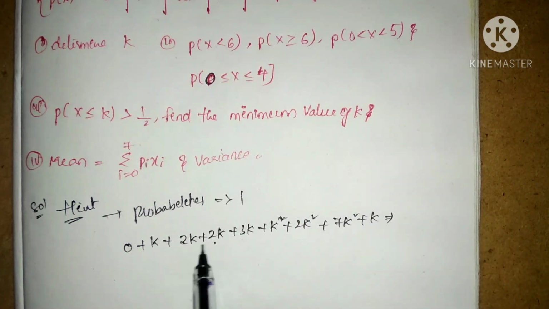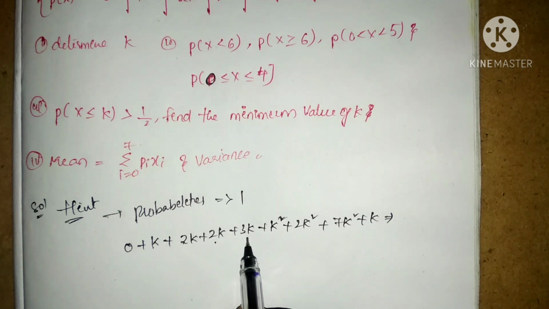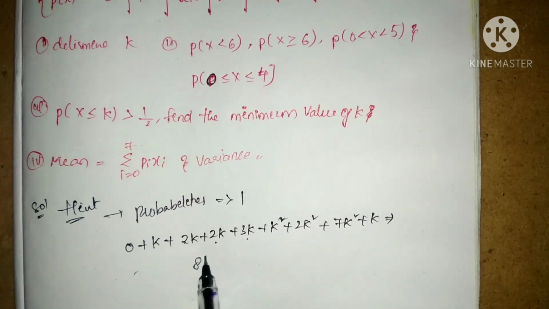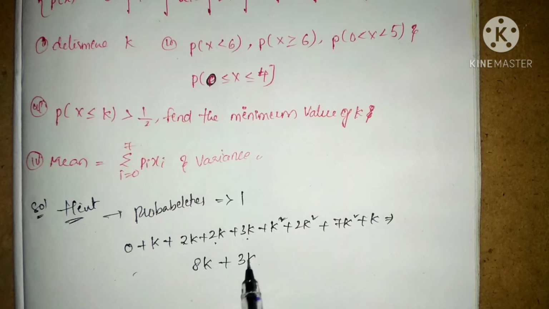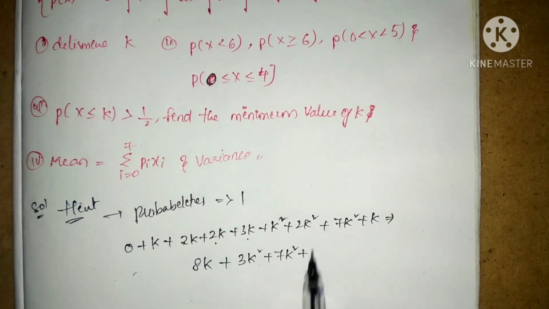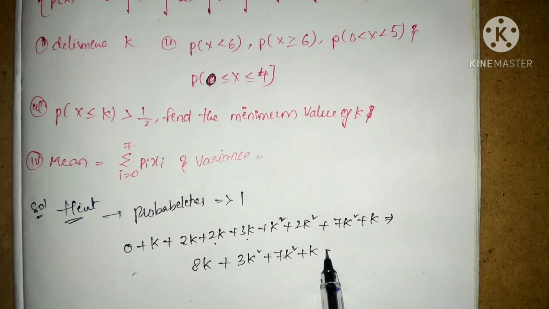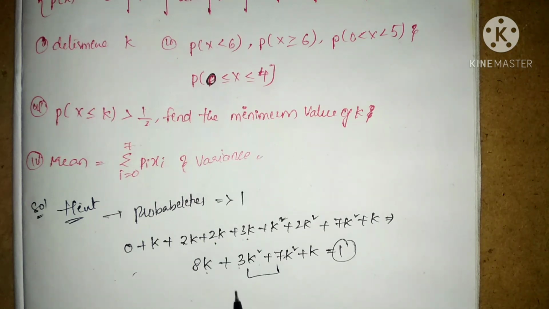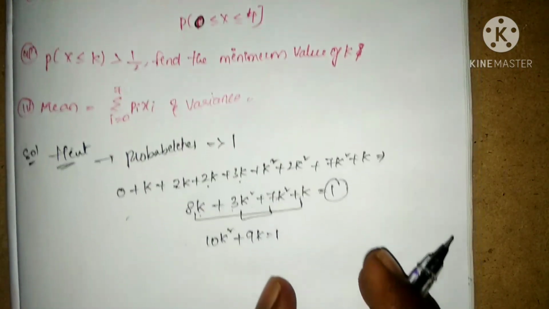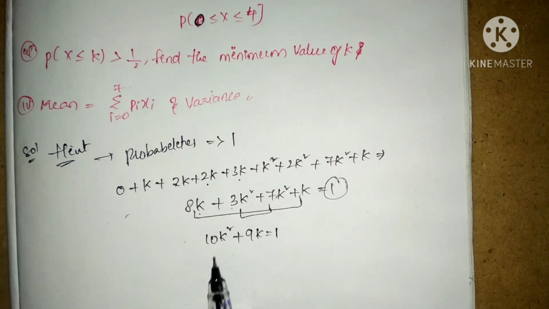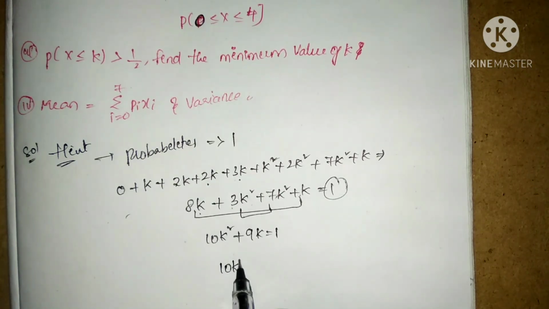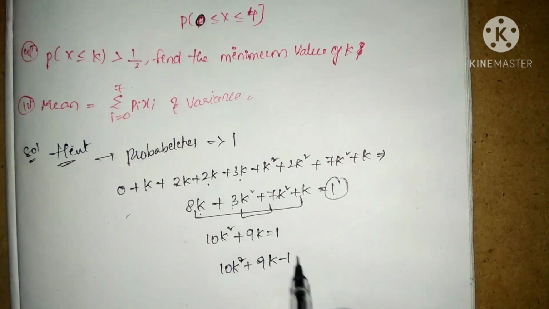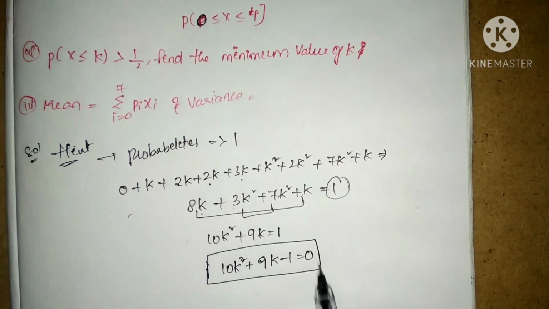Here we are having 2k, 2k, 4 and a 5k plus 3, 8k, 8k plus 3k square plus 7k square plus k, that is total we are having equating to 1, so that this is going to be 10k square plus 9k is equal to 1, and I am sending the 1 to the LHS, so that it is going to be 10k square plus 9k minus 1 is equal to 0, so that this is in the quadratic form.